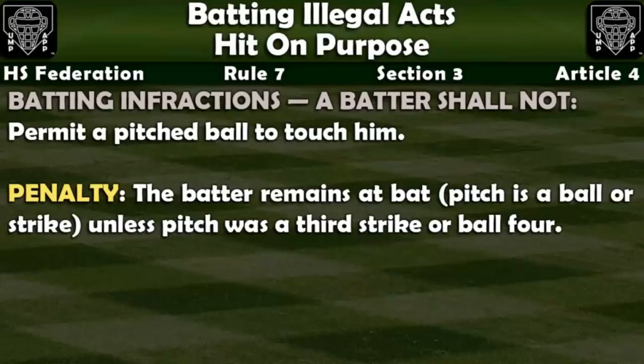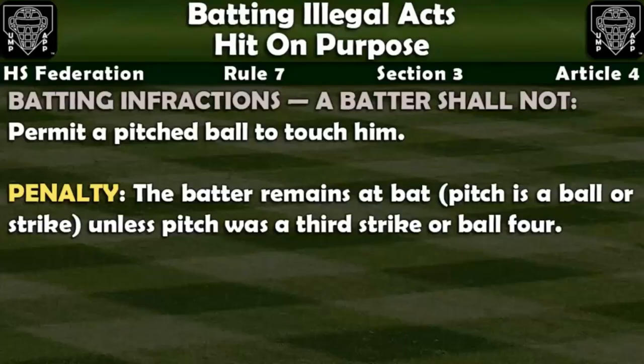One of the hardest plays to rule on as an umpire is a hit by pitch. Federation Rule 7, Section 3, Article 4, Batting infractions: A batter shall not permit a pitched ball to touch him. The penalty? The batter remains at bat.